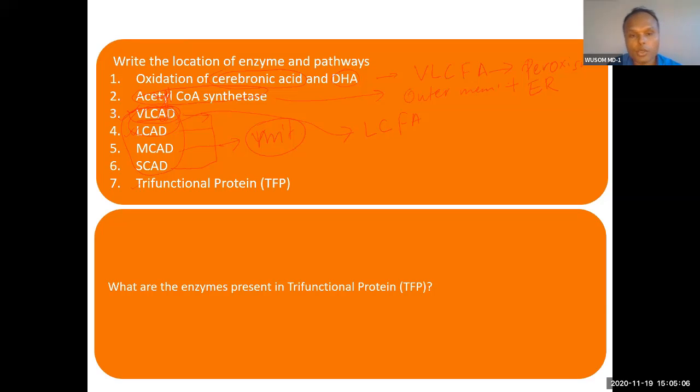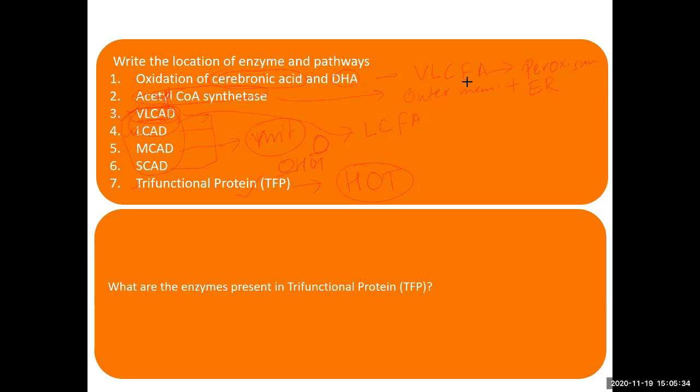This trifunctional protein is present where? What is this trifunctional protein? The reaction is HOT: this is the second oxidation and this is the O reaction. You know the mnemonic O-HOT. The first oxidation is done by all four enzymes, and then the second is by this trifunctional protein, HOT. It is present in mitochondria.